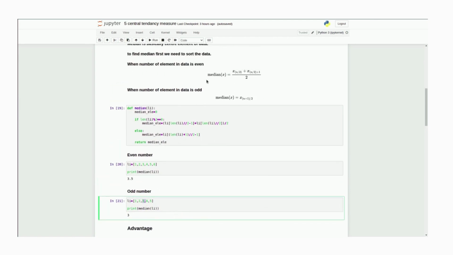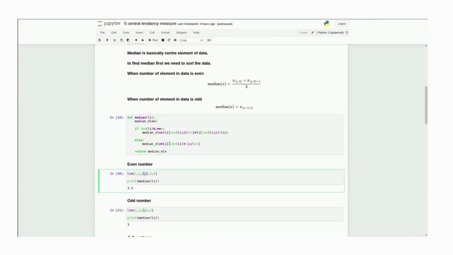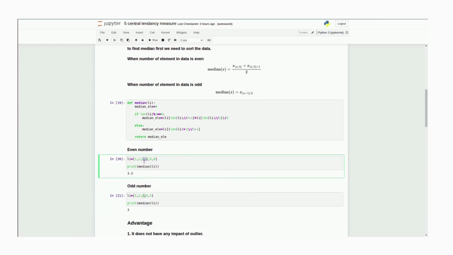Now in case of an even number of elements, here you can see there are 6 elements in this list. We have 2 elements in the center, 3 and 4. To find the median, we take the average of 3 and 4.